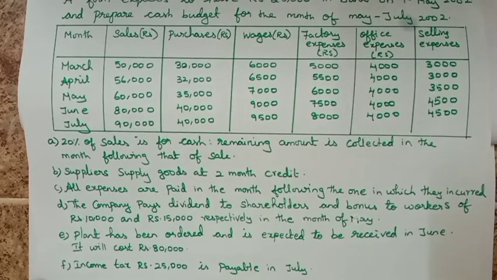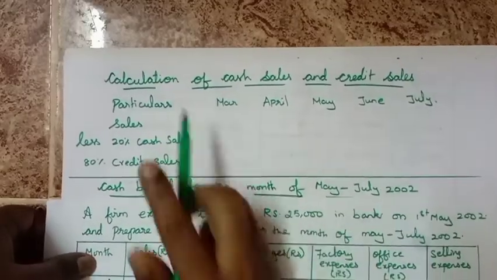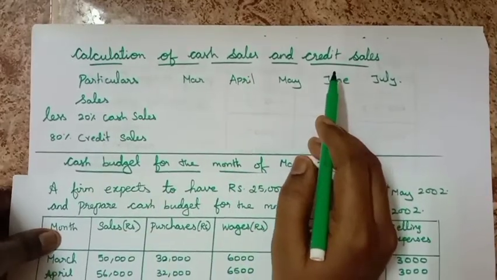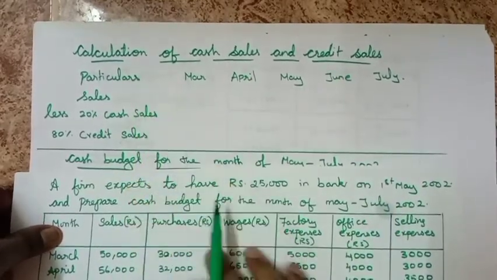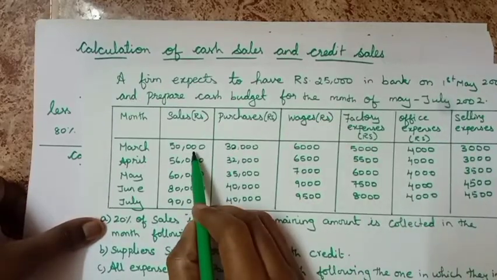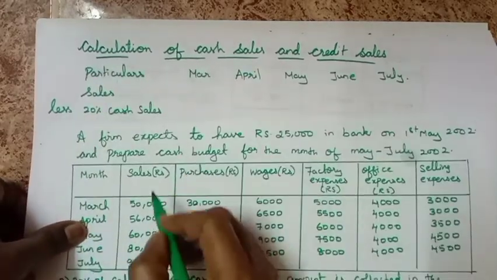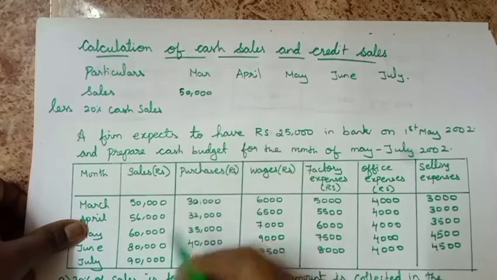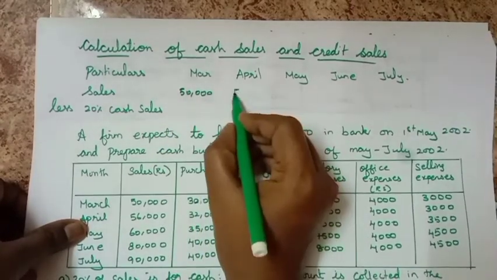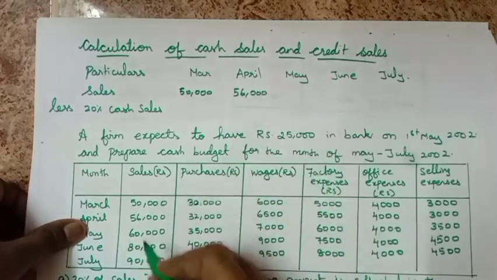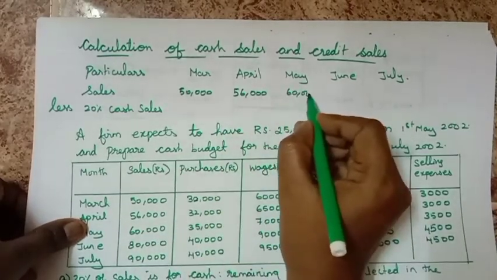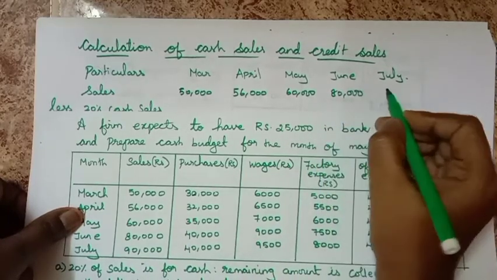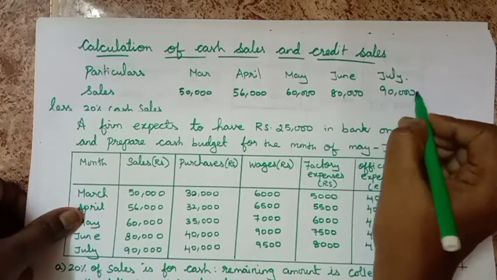We proceed with the calculation of cash sales and credit sales. The sales for March is 50,000, April is 56,000, next 60,000, next 80,000, and last, July, is 90,000.